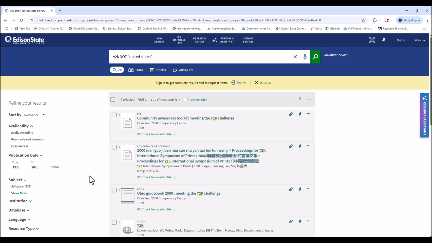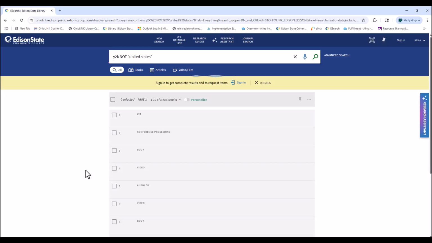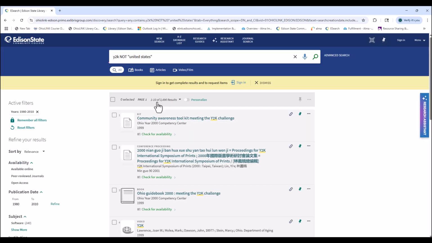Okay, so like I said, we have a date range. So if we wanted to, we could refine the date range. Oops, this is one, sorry. Scroll down to 2010. It has to be between 1980 and 2010, which I will change this one to reflect that. And I will hit refine. Okay, so now I have 3,496 results with Y2K in it and not the United States.